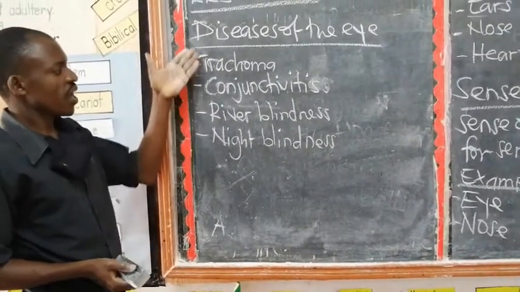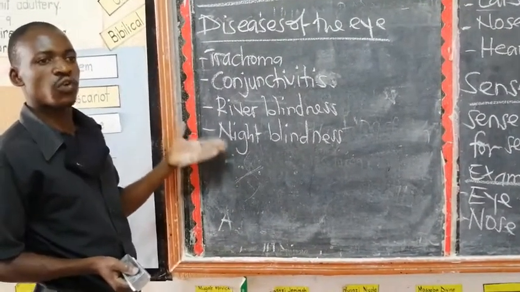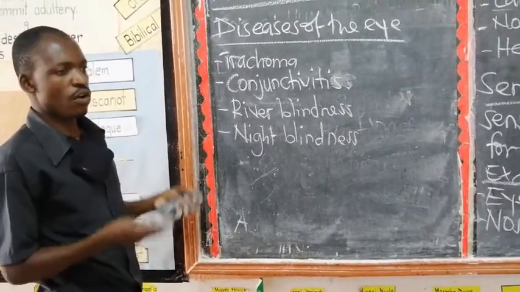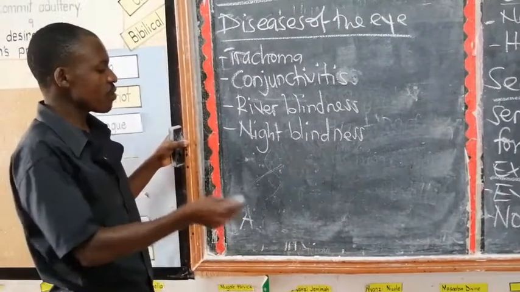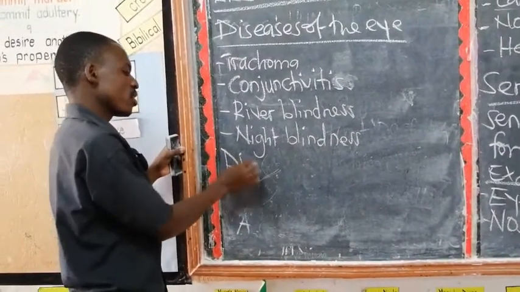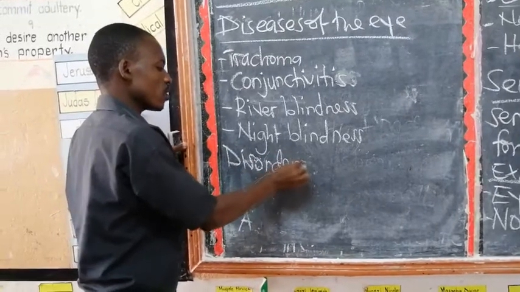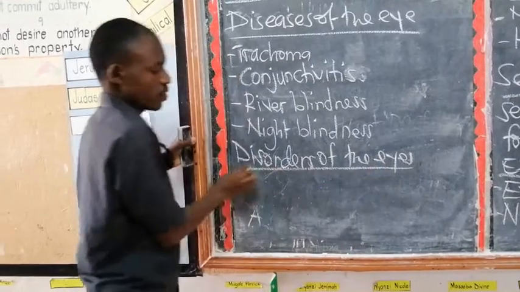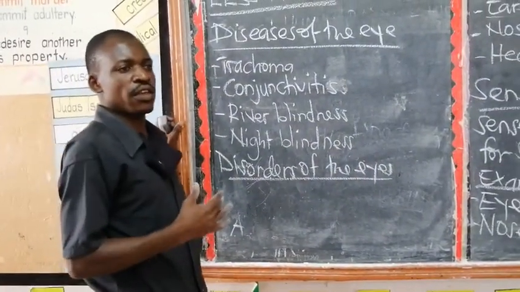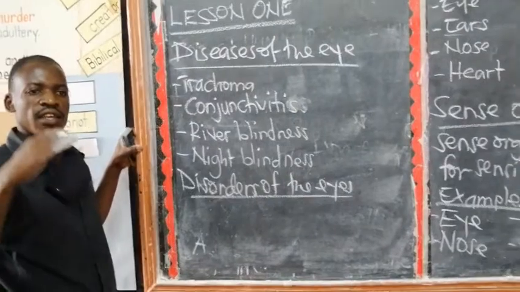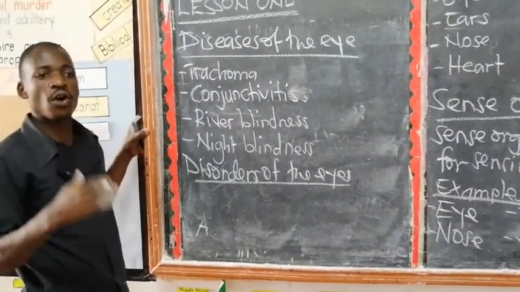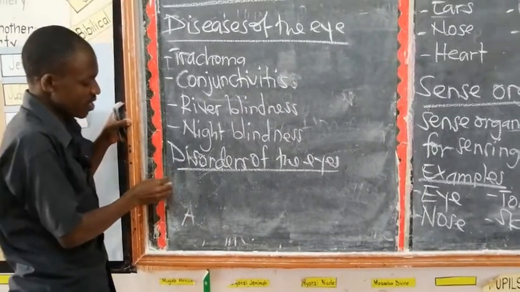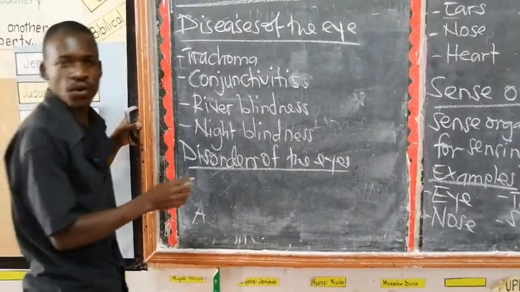When the eye is affected by these diseases, automatically you may not be able to see very well until you find a medical worker to treat the eye. Then there are what we call the disorders of the eye. So disorders are not diseases, but there are some factors that can hinder the eye from performing properly. Are you together?